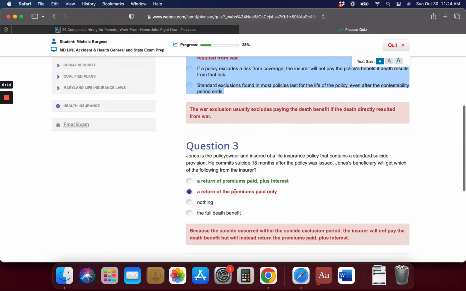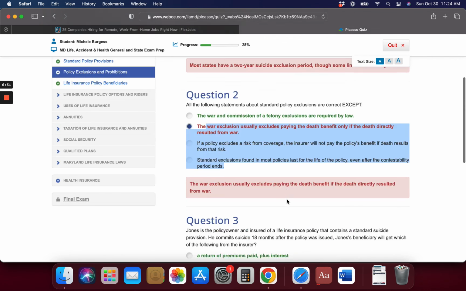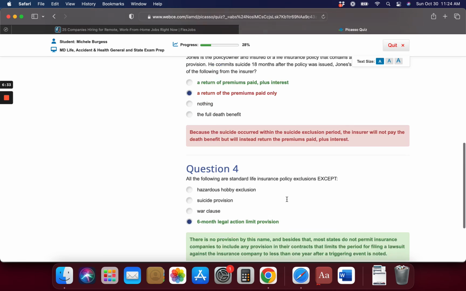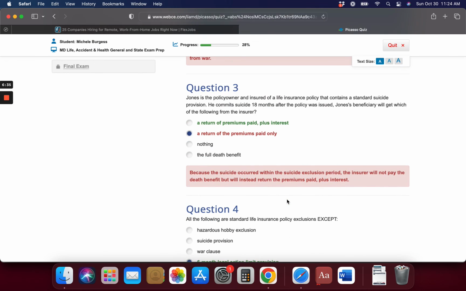Alright, number 3. A return of the premiums paid only. Did I hit plus interest? I don't know what I was thinking. Okay, I meant to hit paid only. You're not going to get interest. You're not going to get the full death benefit either at 18 months. At 2 years, you probably get the full death benefit.